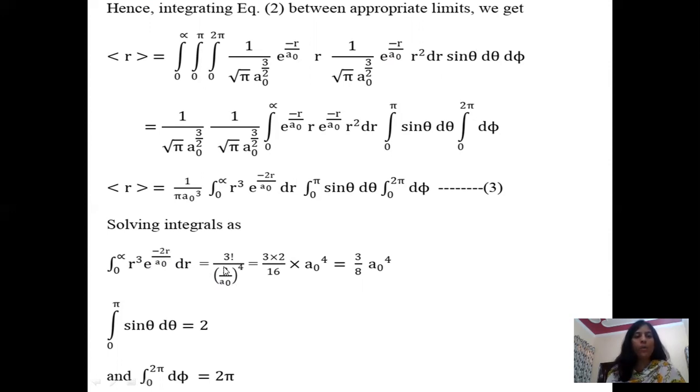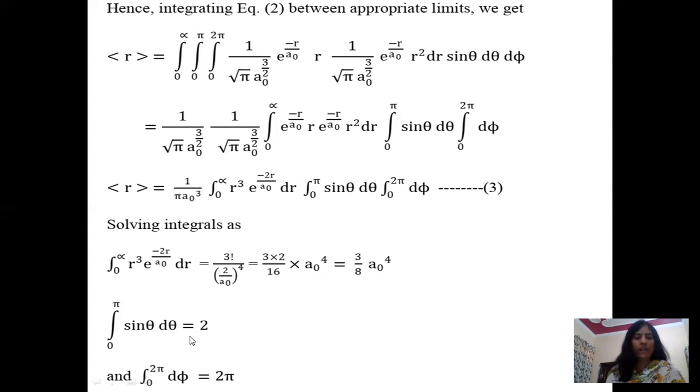So it is 2 by a naught. And alpha raised power n plus 1. N is 3, 3 plus 1 becomes 4. So on solving this, factorial 3 is 6, 6 upon 16 into a naught to the power 4. So it comes 3 by 8 a naught 4.